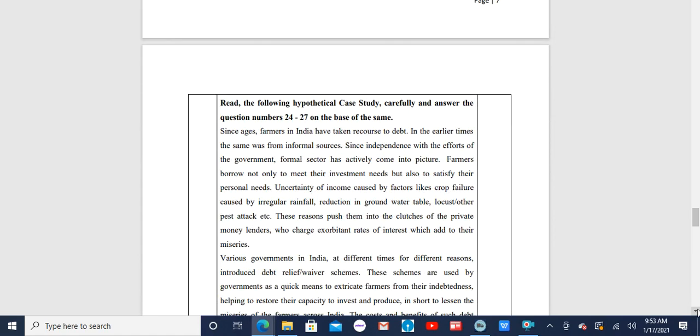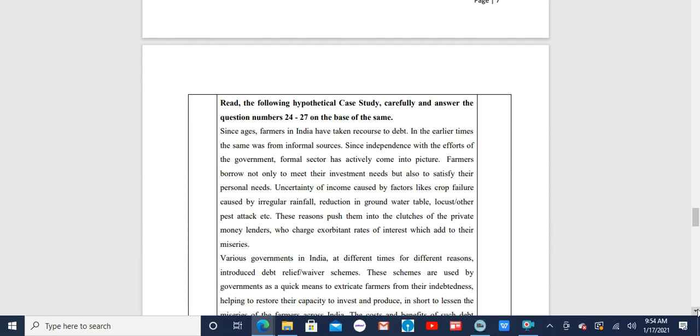Then we have a paragraph on the basis of which questions 24 to 27 have been framed. Let me read out the paragraph quickly to you. Since ages, farmers in India have taken recourse to debt. In the earlier times, the same was from informal sources. Since independence, with the efforts of the government, the formal sector has actively come into the picture. Farmers borrow not only to meet their investment needs but also to satisfy their personal needs.